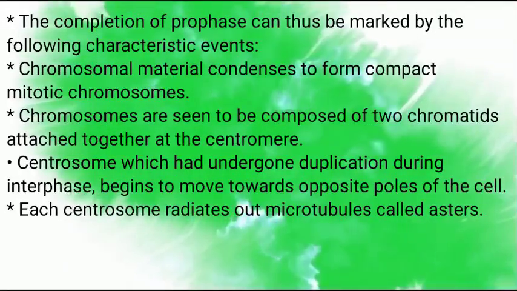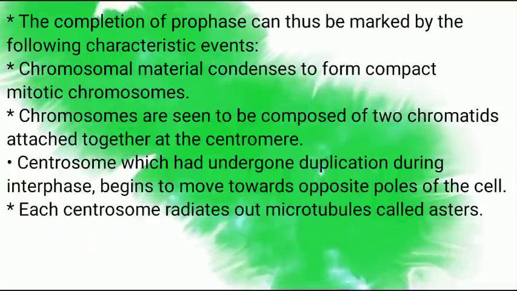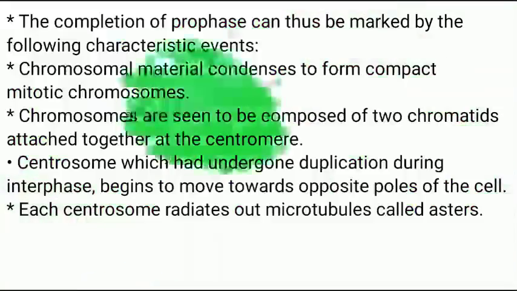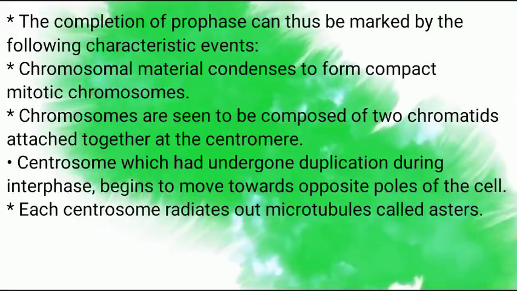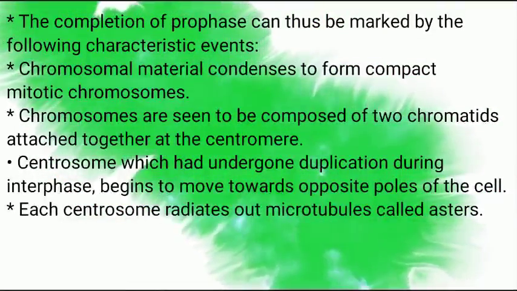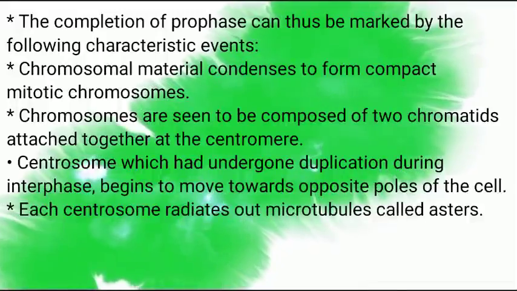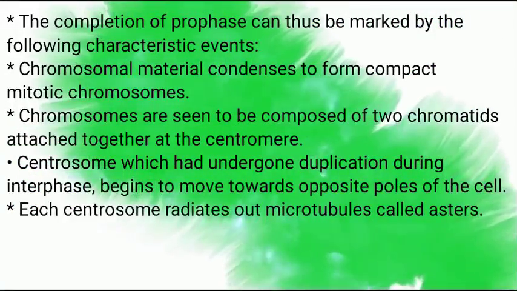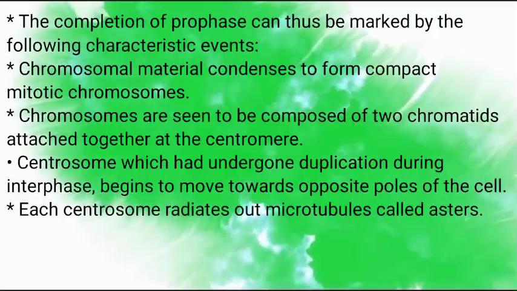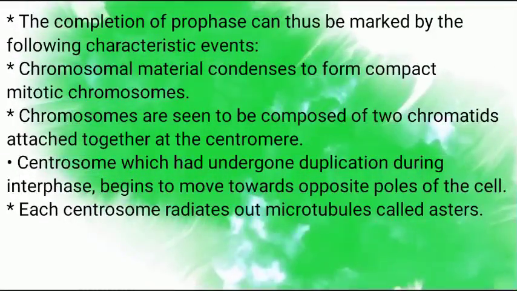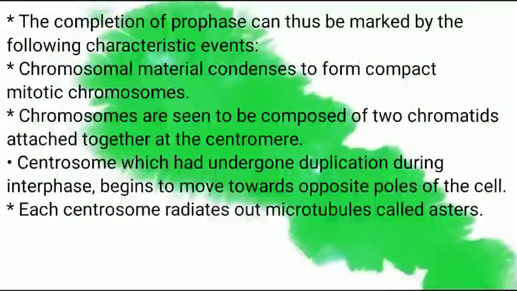Chromosomal material condenses to form compact mitotic chromosomes. Chromosomes are seen to be composed of two chromatids attached together at the centromere. The centrosome, which had undergone duplication during interphase, begins to move towards opposite poles of the cell. Each centrosome radiates out microtubules called asters.